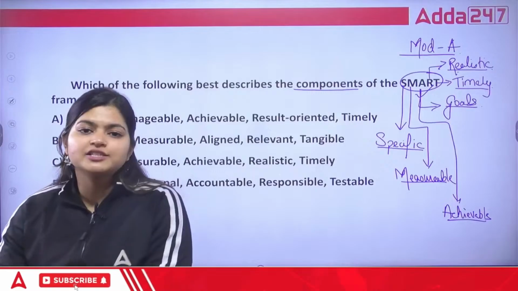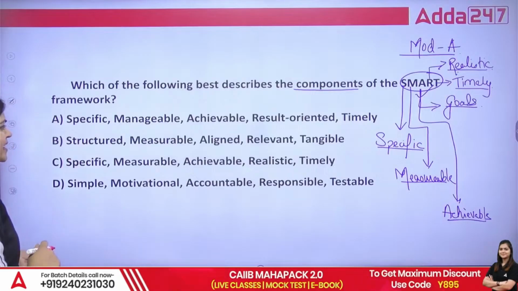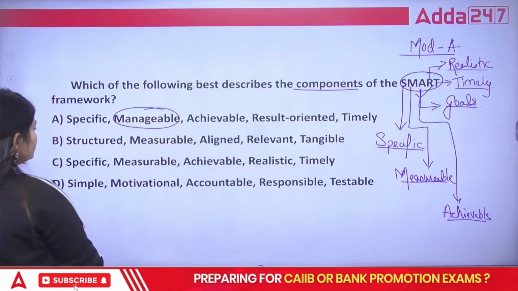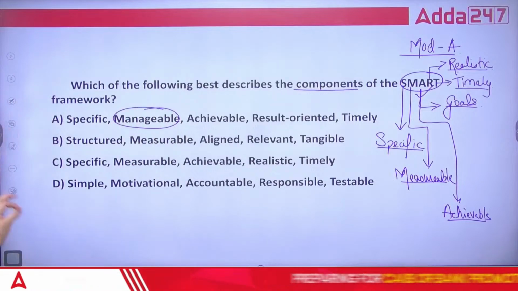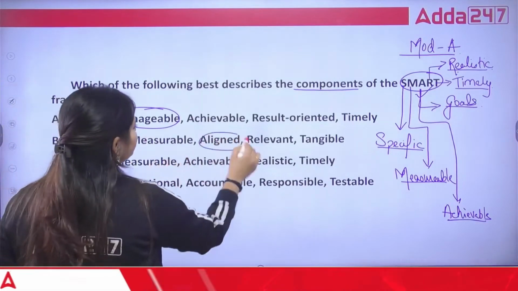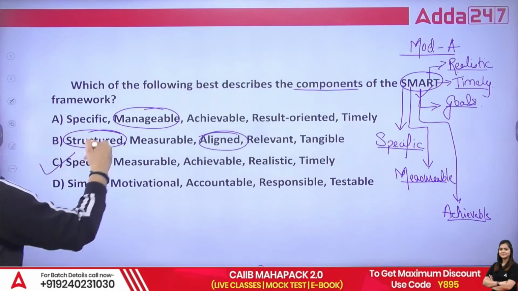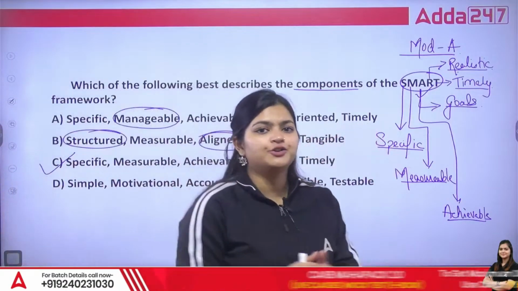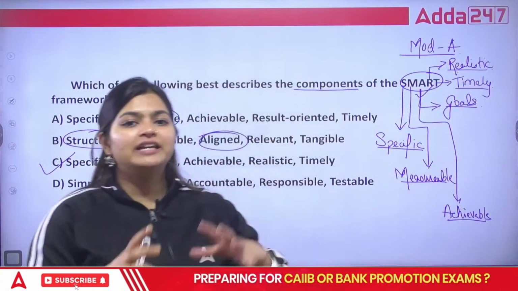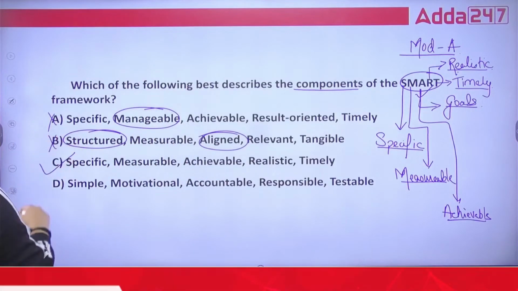Okay. So this is the full form of your SMART. Let's identify. A: specific, manageable, achievable, result-oriented, timely. Manageable, then next is structured, measurable, aligned, relevant, tangible. Structured, aligned, okay. Specific, measurable, achievable, realistic, timely. You might say all these are linked with these terms, so why are they wrong? Because in exam they want specific terms. You cannot give related terms based on the statements. That's why this is not the correct answer.